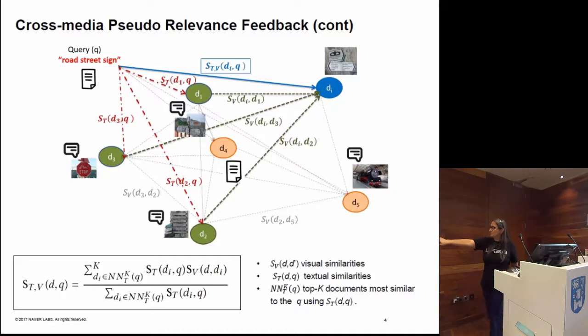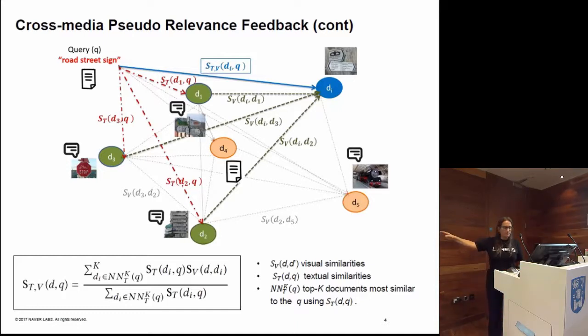So the cross-modal similarity can be written as a weighted average of the visual similarity of the document with the top relevant documents in the first step. So this is a re-ranking process. It's completely unsupervised. And to improve this, sometimes we recombine with the original scores to get even better results. So this was the basis of our third run.